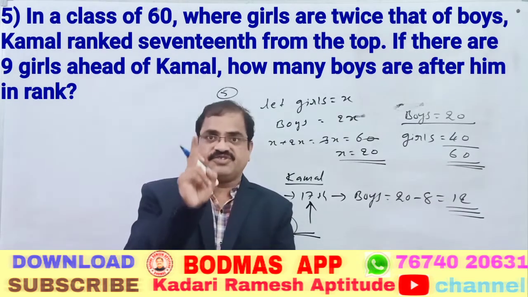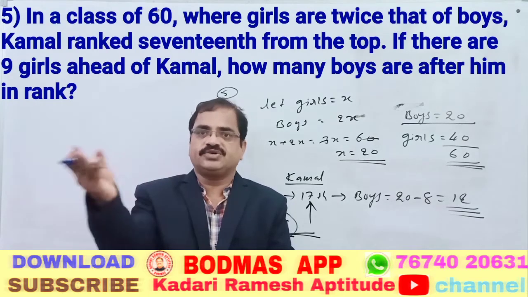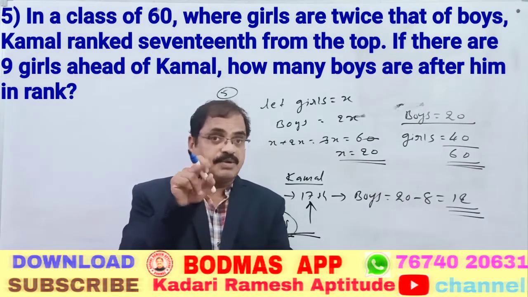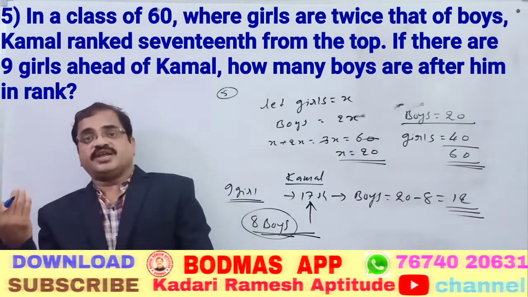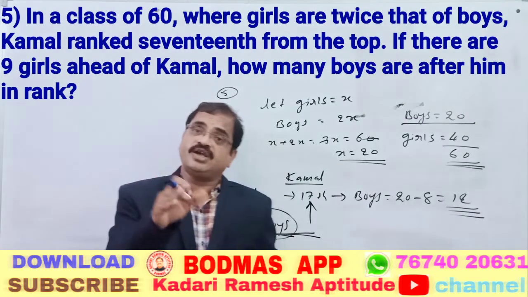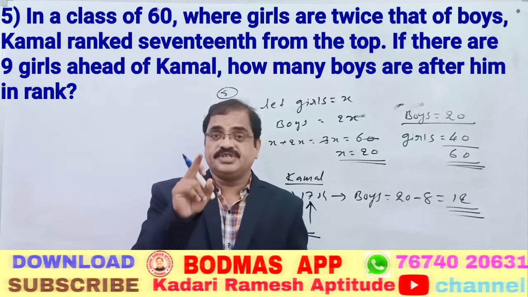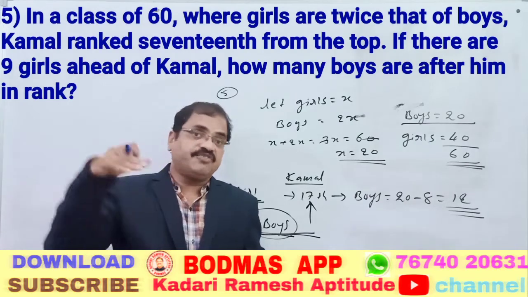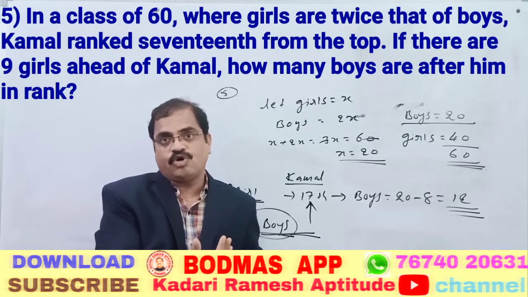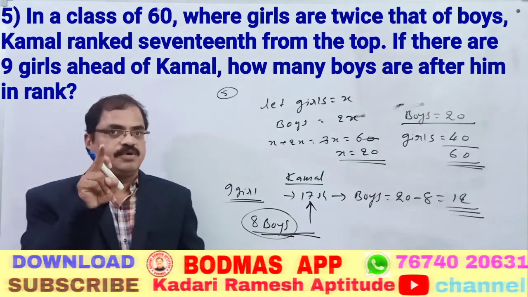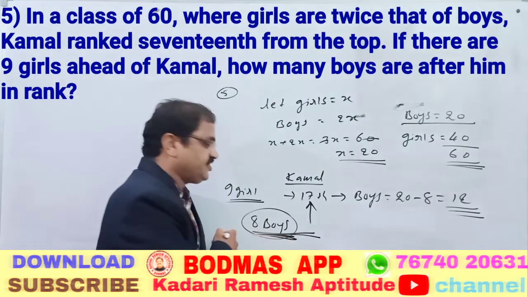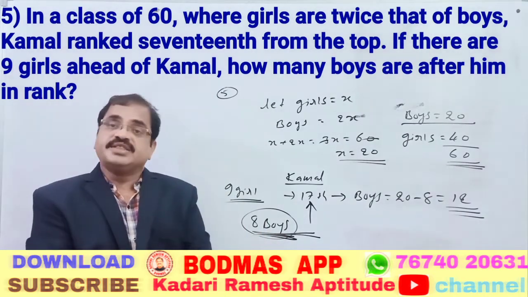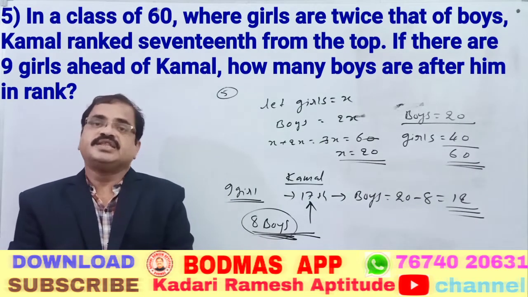So there are 3 parts. One part is the boys, 2 parts are the girls. 3 parts is equal to 60, 1 part is equal to 20, 2 parts is equal to 40. Okay, clear. In the ranks, whenever he said 17, before him there are 9 girls, which is 9 plus 8, 17, meaning including Kamal there are 8 boys on this side. But now he has asked, after Kamal, how many boys are there? Kamal is also a boy, so consider him. That is why there are 20 boys. From the 20 boys, if you subtract the 8 boys on the left side, including Kamal, then the right side has 12 boys. That is our answer.